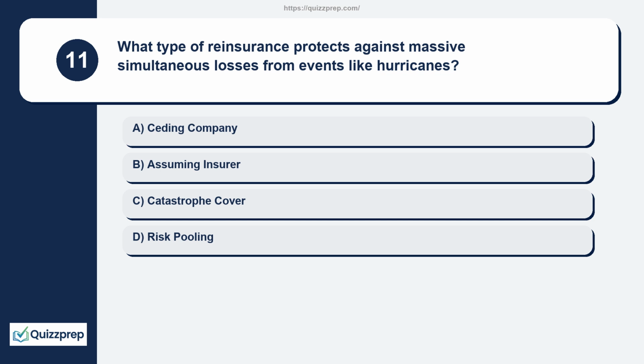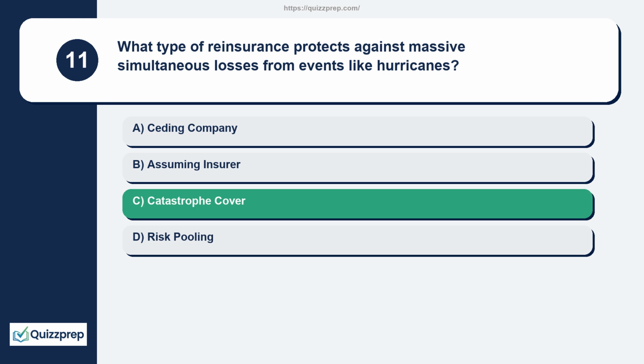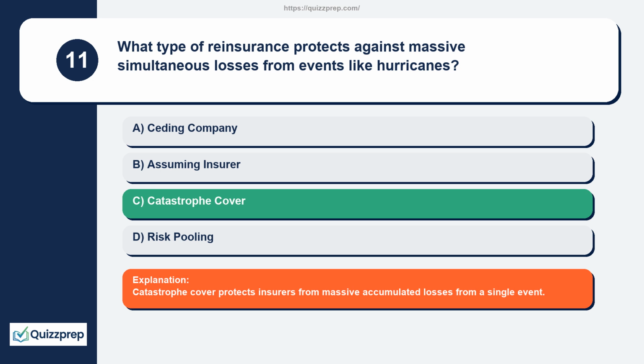Question 11. What type of reinsurance protects against massive simultaneous losses from events like hurricanes? Ceding company, assuming insurer, catastrophe cover, risk pooling. Catastrophe cover protects insurers from massive accumulated losses from a single event.